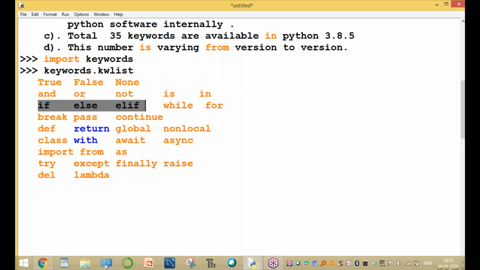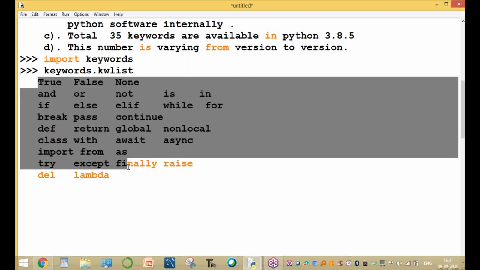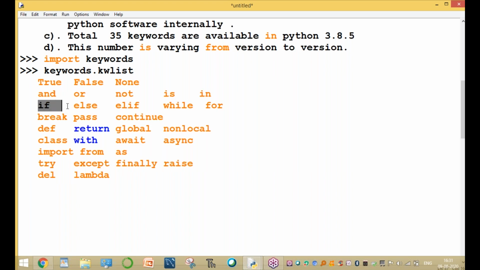If, else, elif, these three are called conditional control statements. I explain at the end of the Python course, you will learn the 35 keywords, no problem. If, else, elif, these keywords are called conditional statements.